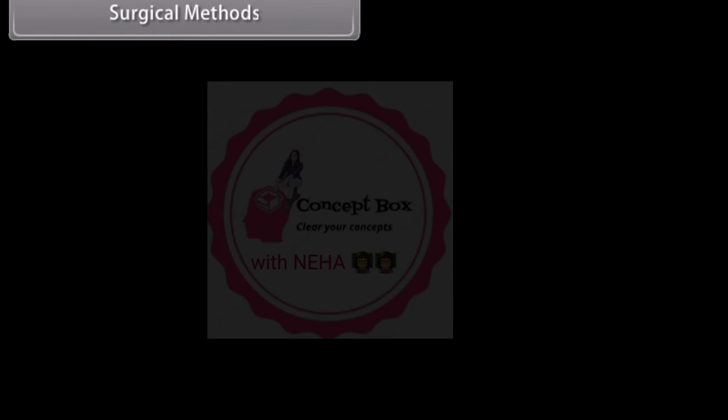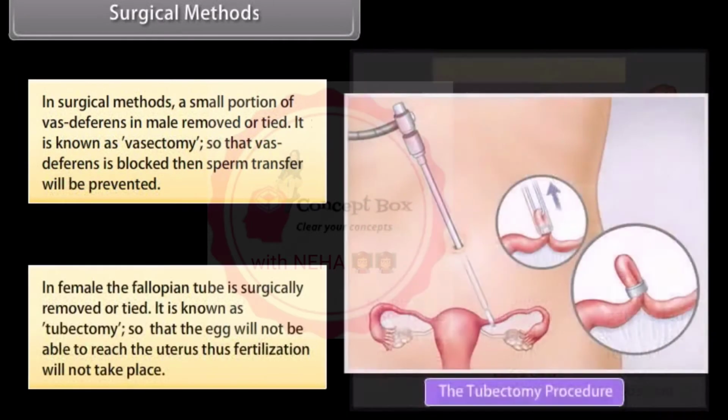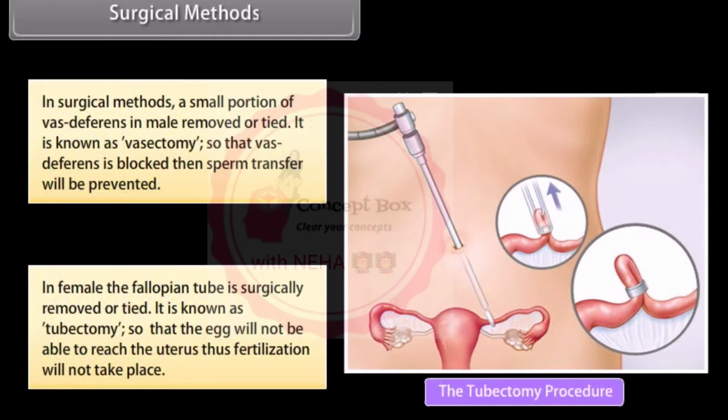Surgical methods. In surgical methods, a small portion of the vas deferens in males is removed or tied. It is known as vasectomy, so that the vas deferens is blocked and sperm transfer is prevented. In females, the fallopian tube is surgically removed or tied. It is known as tubectomy, so that the egg will not be able to reach the uterus, thus fertilization will not take place.